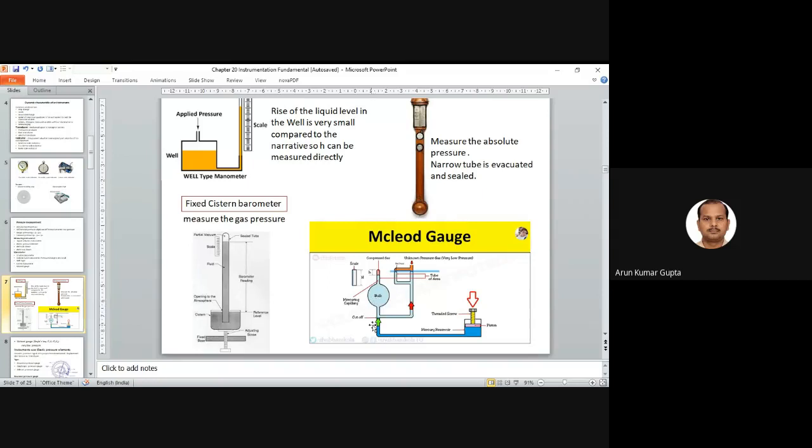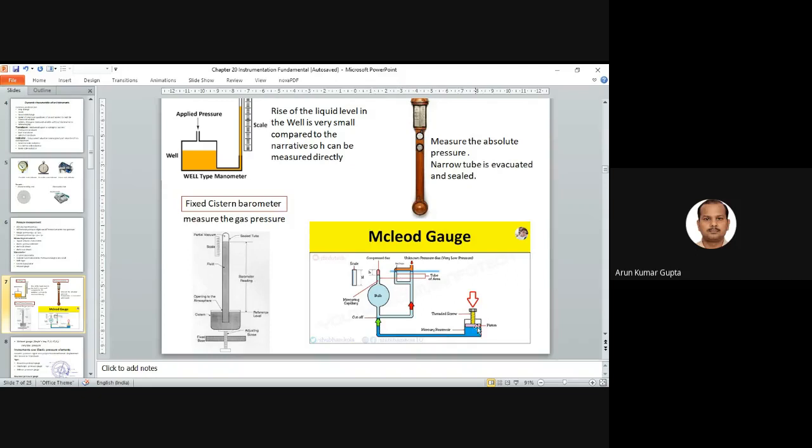We have this kind of arrangement. It is connected to the bulb, then we have the scale, and then it is connected to the mercury reservoir. When we apply the pressure at this end, this level will go down. So what we do is give a turn to this threaded screw. When we screw it, the level will be adjusted.